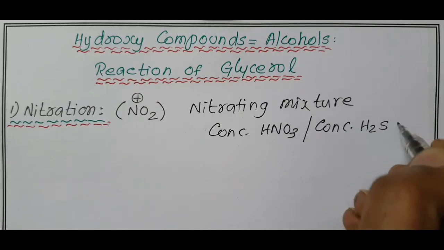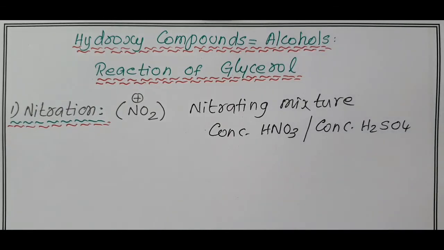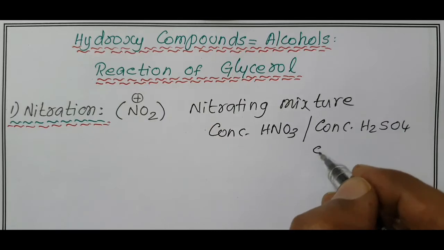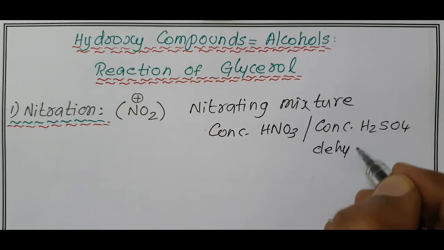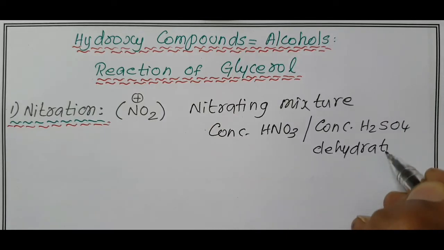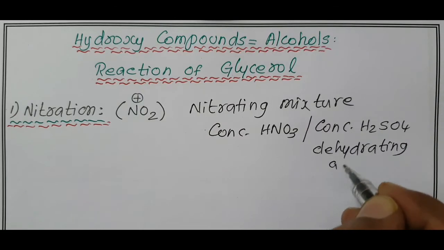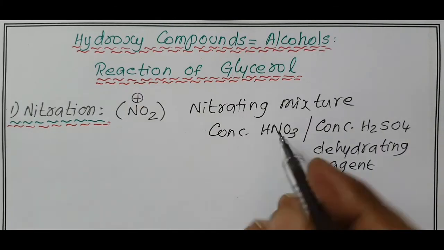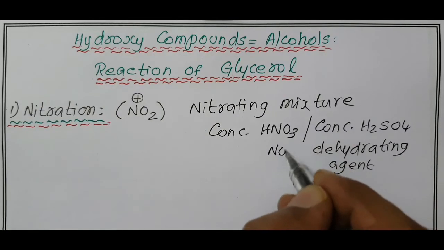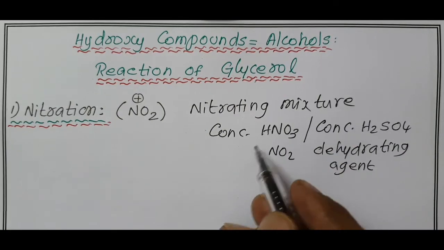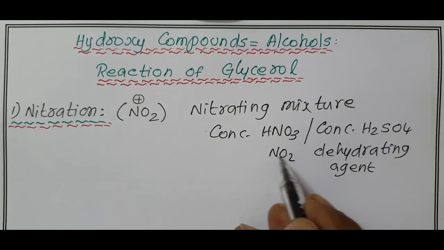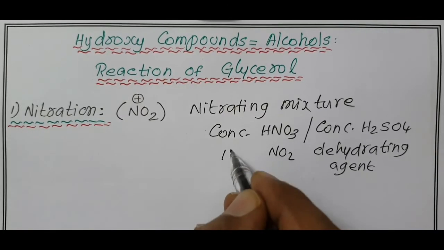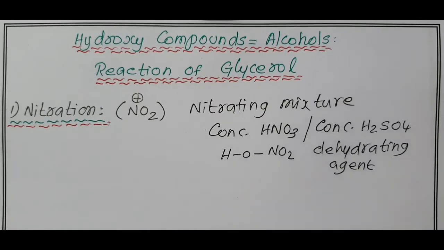We know concentrated sulfuric acid is commonly used as a dehydrating agent. The NO2 group is present in nitric acid. So, when we separate NO2 from nitric acid, we will get H and O.